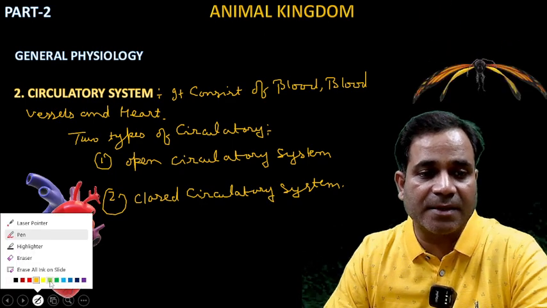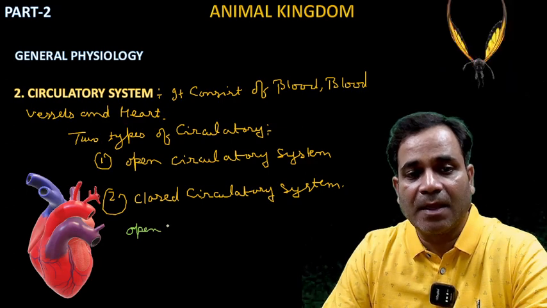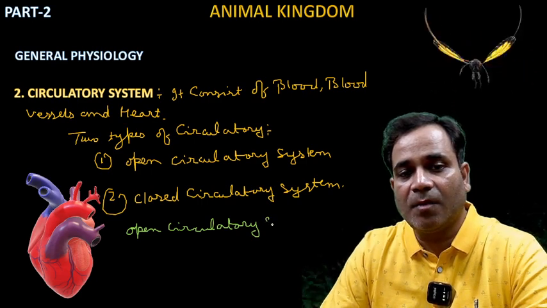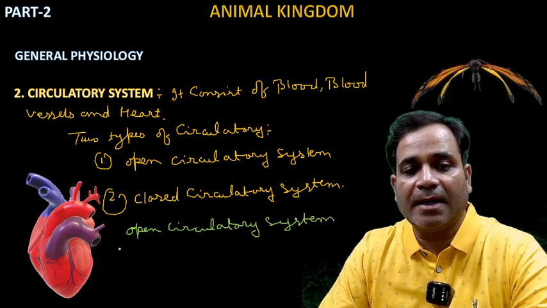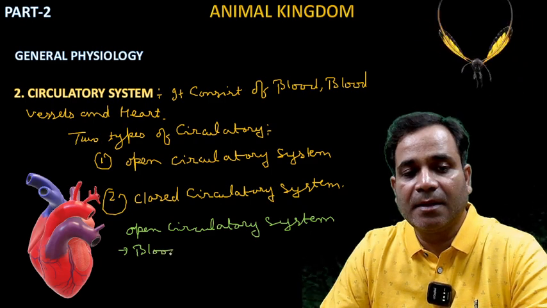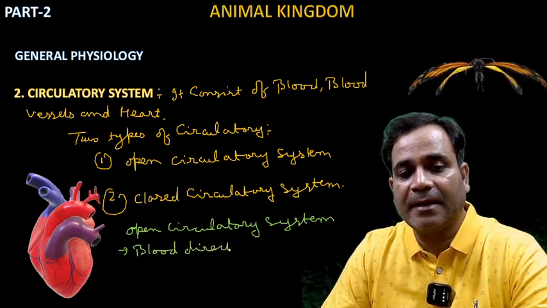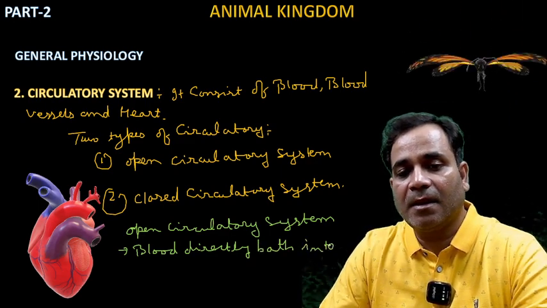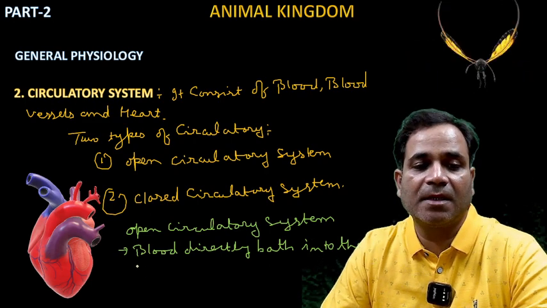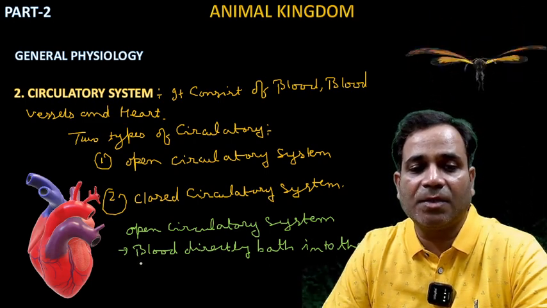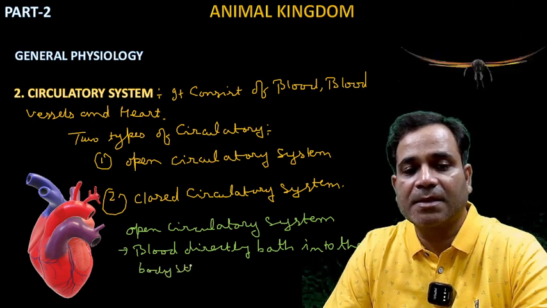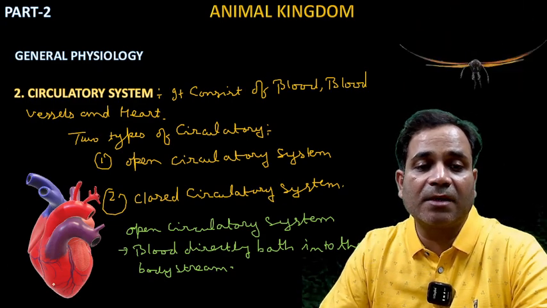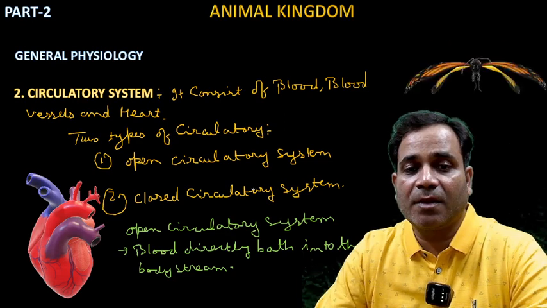In open circulatory system, the blood directly bathes into the body streams.